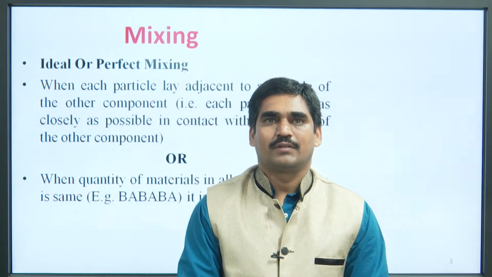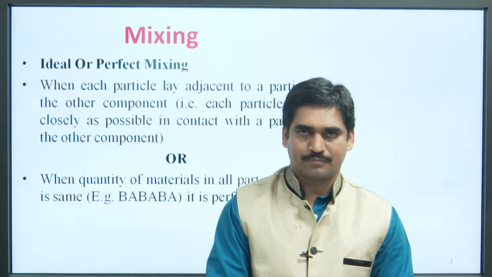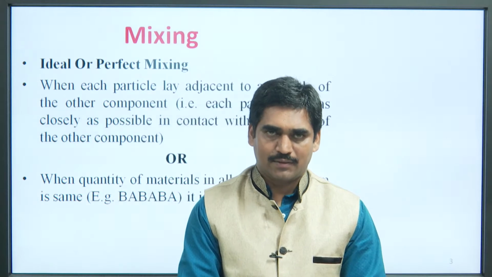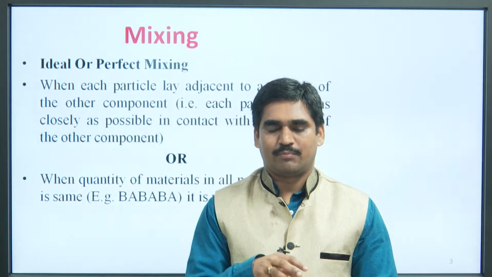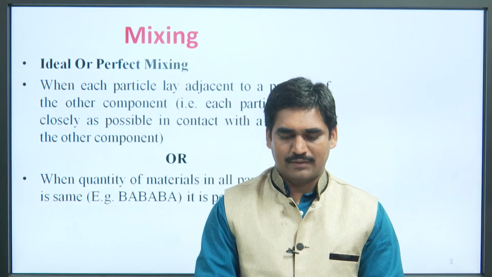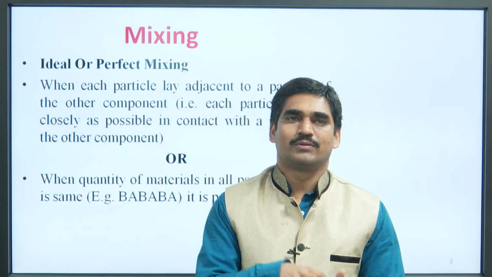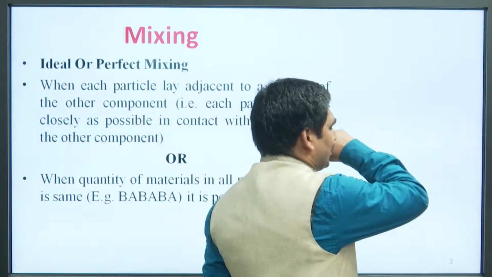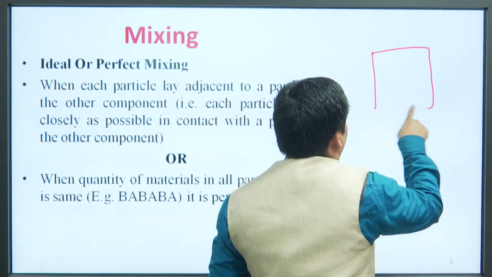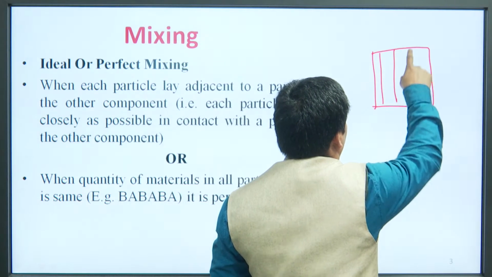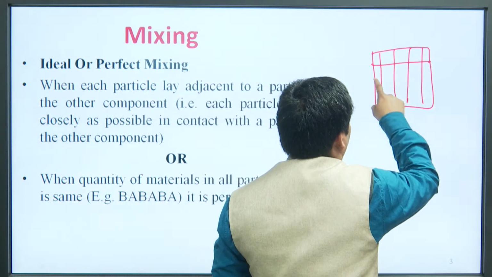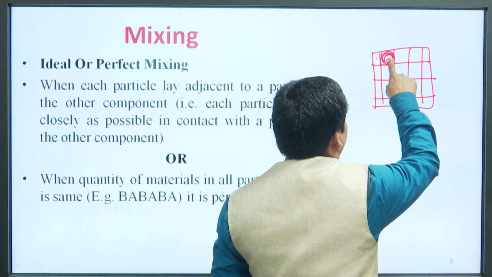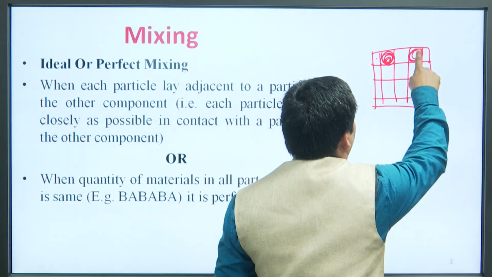Now, the term ideal or perfect mixing. Ideal or perfect mixing means when each particle lies adjacent to a particle of the other component, that is, each particle lies as closely as possible in contact with a particle of the other component. Suppose this is one particle, this is second particle, this is another particle.